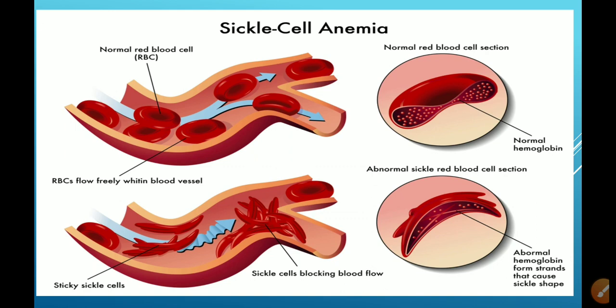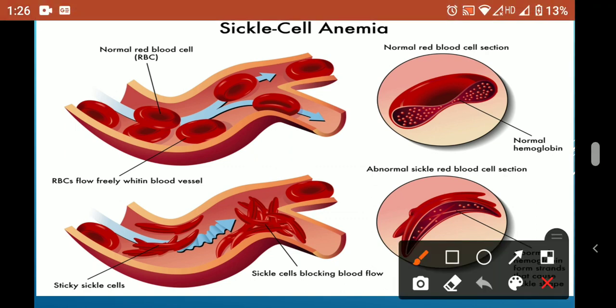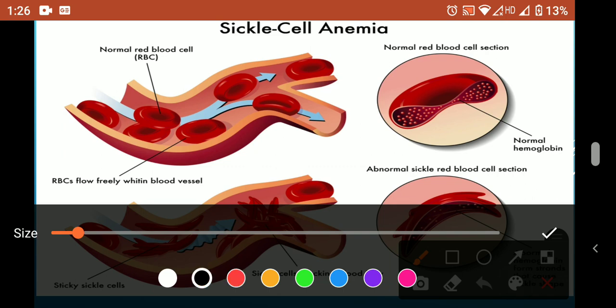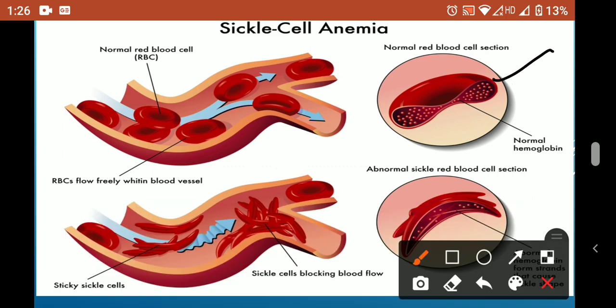Look in this diagram. You can see that the shape of the RBC is biconcave and this biconcave shape contains a proper amount of hemoglobin. While in this diagram, the RBC becomes sickle shaped and because of that, there is an abnormal presence of hemoglobin.